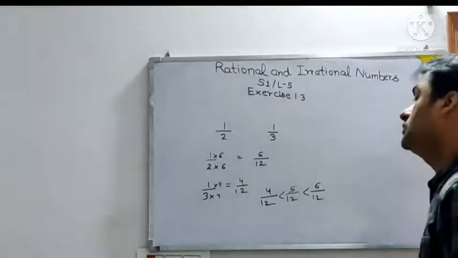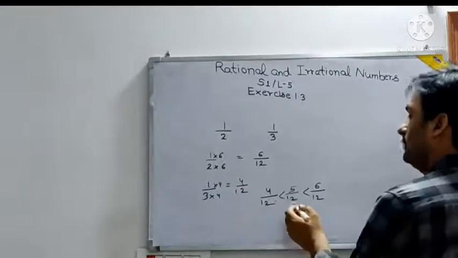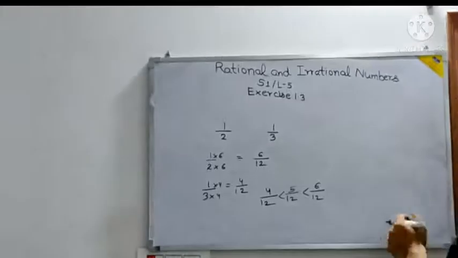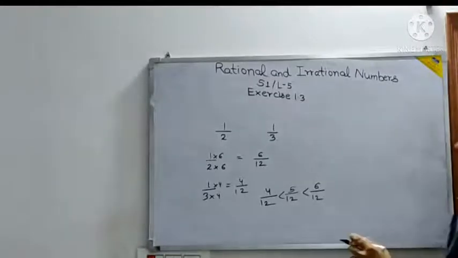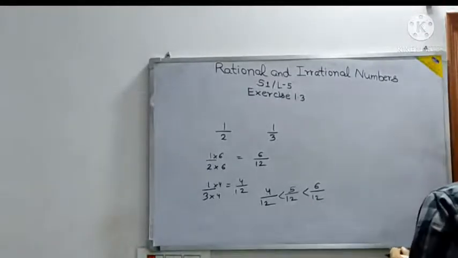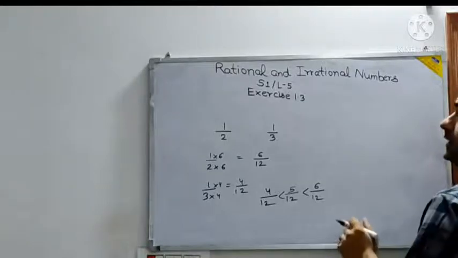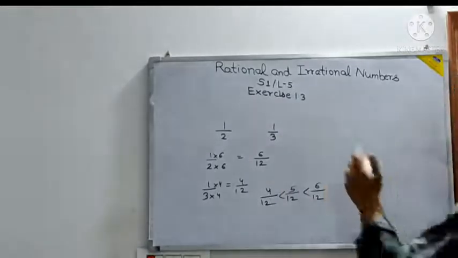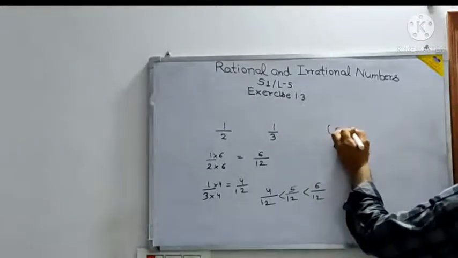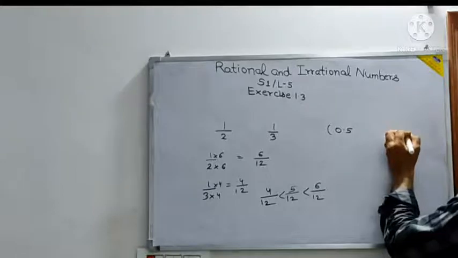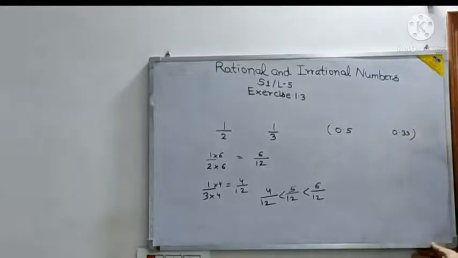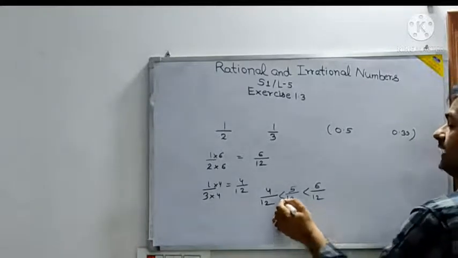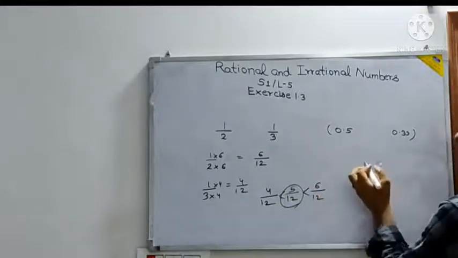Yes. So see here, one method can be, now see, I have got 5 by 12. Now see, suppose at the back of the book some other answer is given. How to verify it? See here, 1 by 2 is what? 0.5. 1 by 3 is what? 0.33 and so on. That means children, whatever rational number you are getting, it will have a value between these. Like 5 by 12 is what basically?